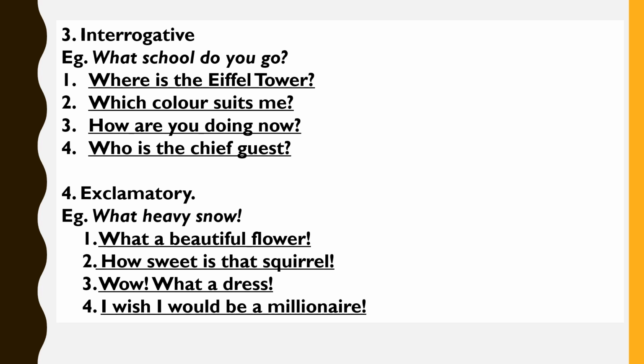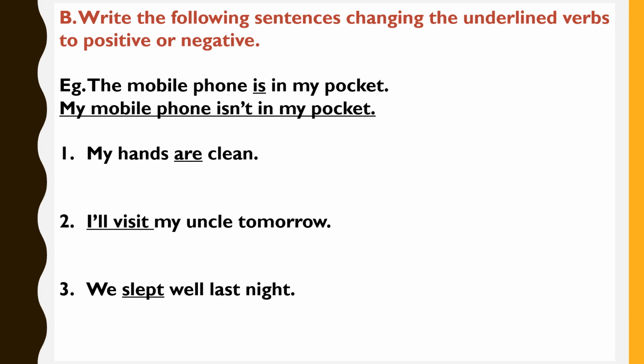The first, "What a beautiful flower!" The second, "How sweet is that squirrel!" The third, "Wow, what a dress!" And the fourth, "I wish I would be a millionaire." We have finished exercise A.